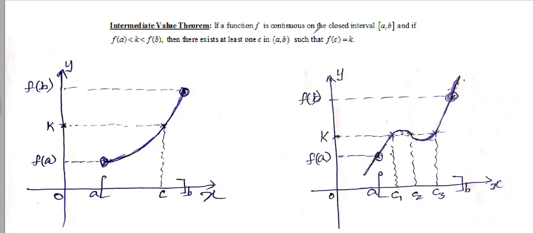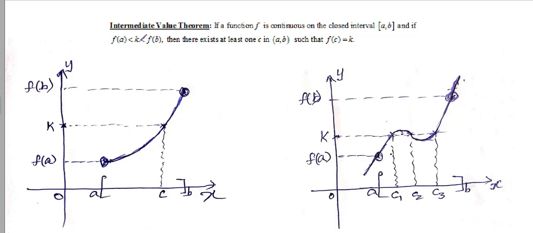Let us understand this statement. We know that whenever we are given that f is a continuous function on a closed interval, it is implied that f is a function of a single variable, and corresponding to every function of a single variable there exists a curve in the xy plane. And whenever we are given that f is continuous on the closed interval [a, b], it is clear that there will not be any break in the corresponding curve of the function f over the closed interval [a, b]. That is the first condition to be fulfilled by the function f.